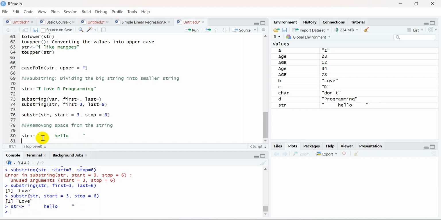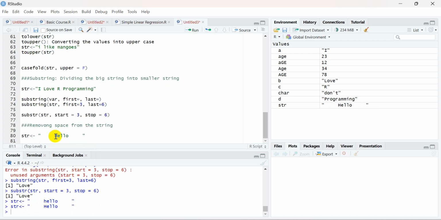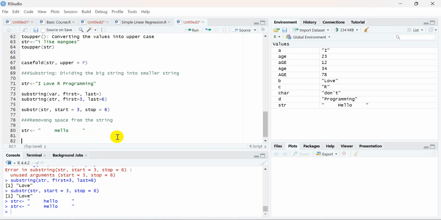Over here I have only 5 letters, but I have given a big space at the start and a big space at the end. So on both sides I have big space, right? So how will you remove the space? How can you remove the space from this particular string?